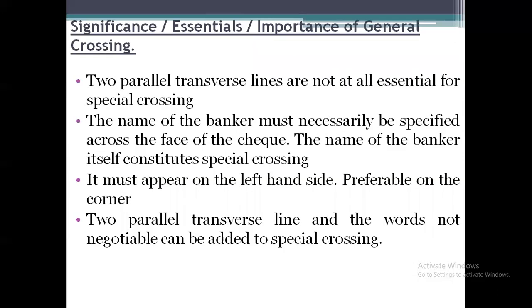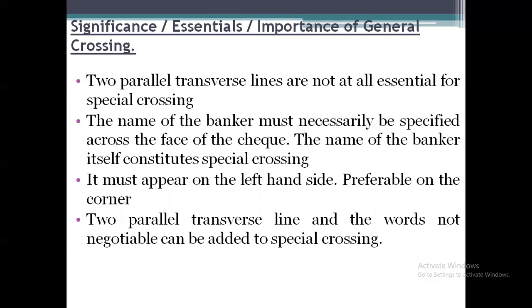Next, we have the significance and essentials of special crossing. Two parallel transverse lines are not at all essential for special crossing, because they can simply write the name of the bank. Second, the name of the bank must necessarily be specified across the face of the check.